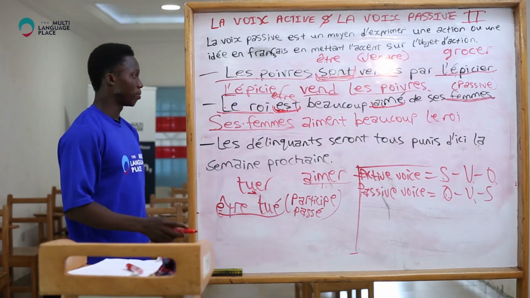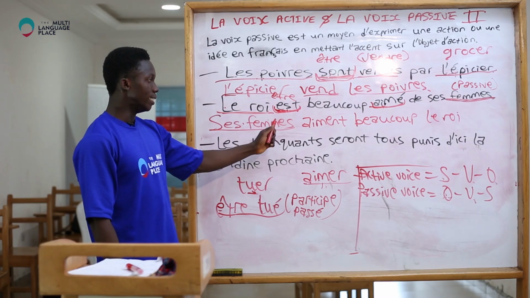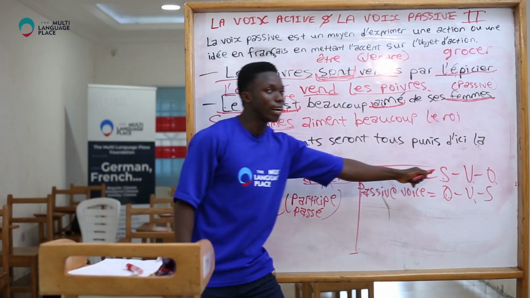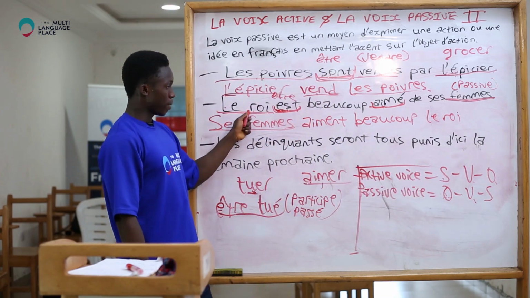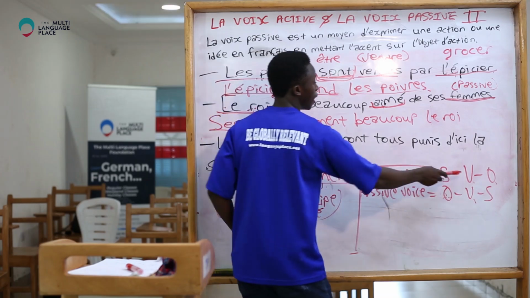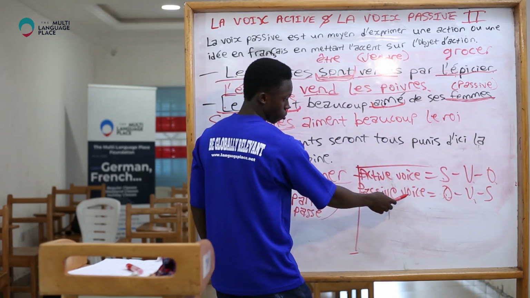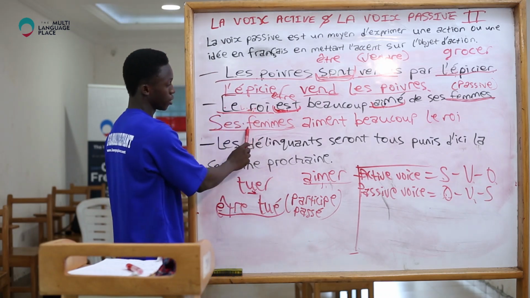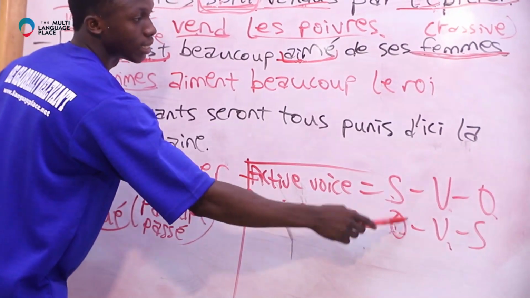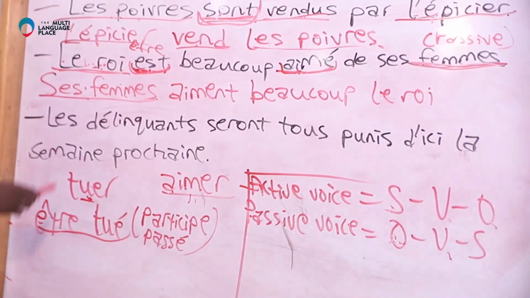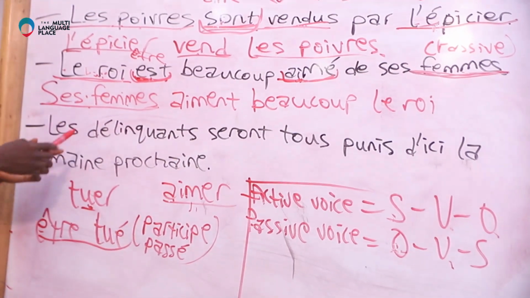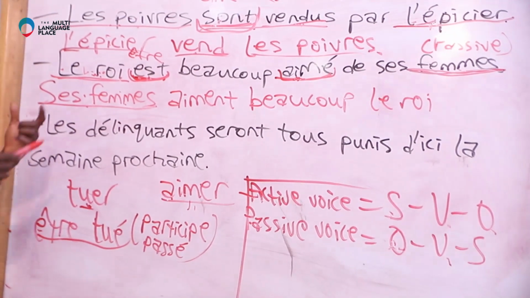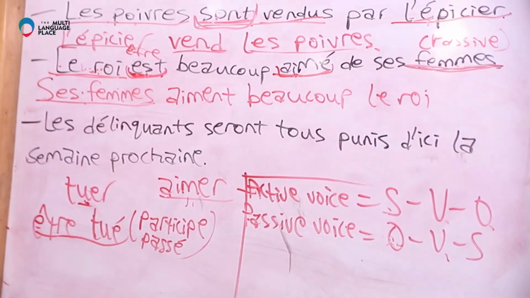Now, don't get it mixed up. This is passive voice. This is active voice. The reason why we don't have le roi and le roi here is because the order is always different. In passive voice, le roi, which is the object, starts the sentence. While in active voice, le roi, which is the object, ends the sentence. So, ces femmes aiment beaucoup le roi. The wives actually love the king a lot.